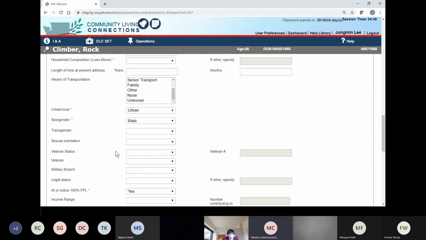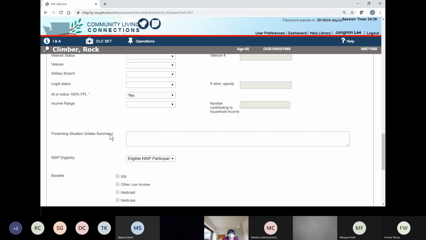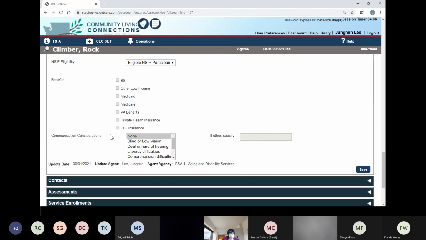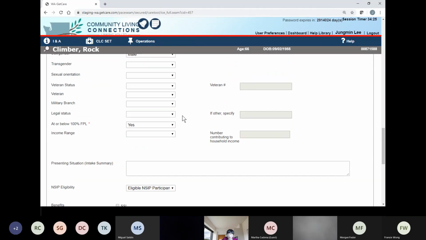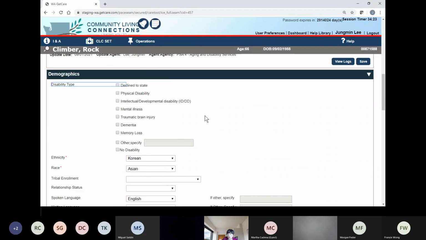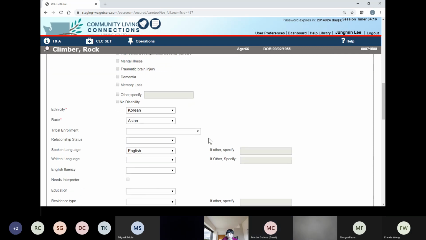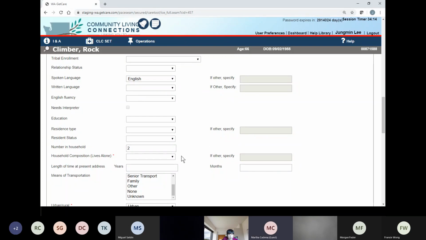And has rural, urban, sex. So there are a lot of data here. And basically we can talk about what is required. I think your required data won't change much. Whatever your program requires, you can utilize this section to complete the demographics information. So I believe you're not using all of these.